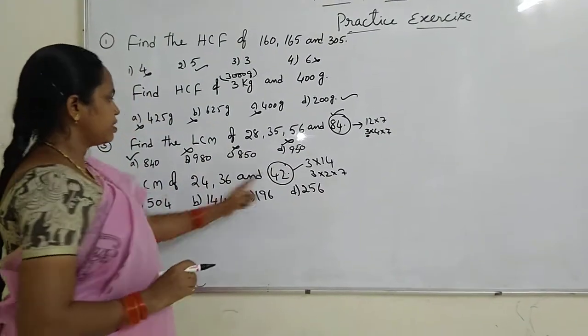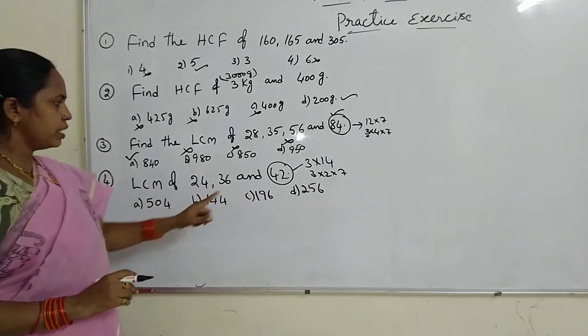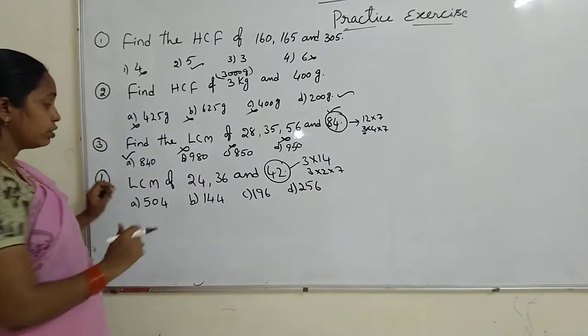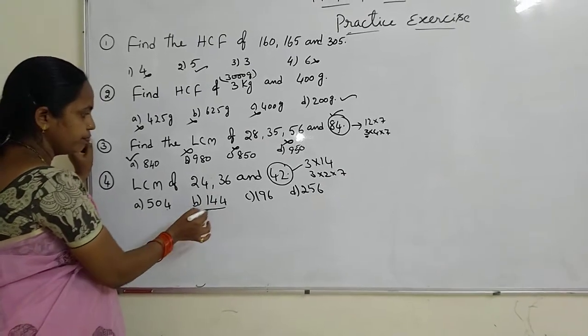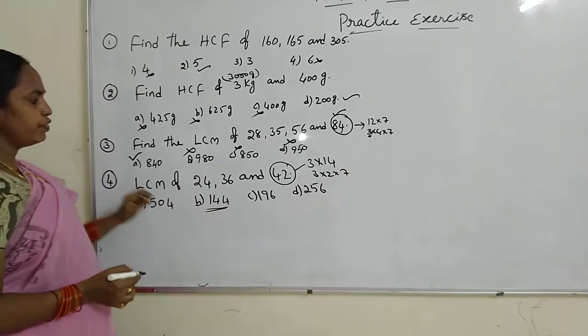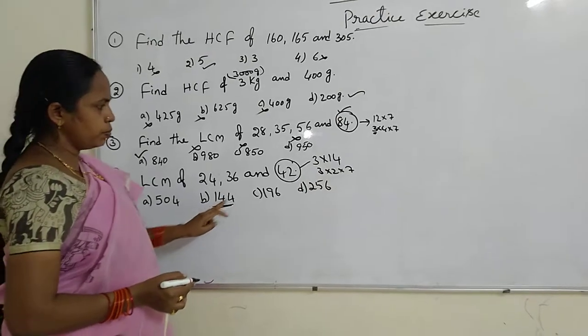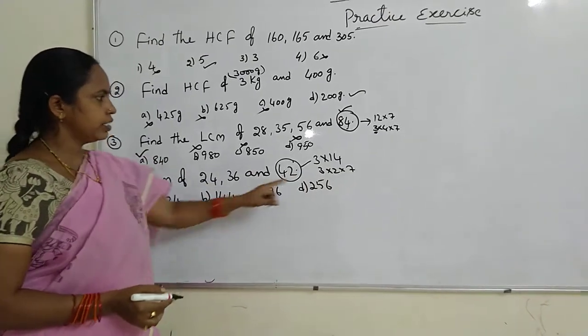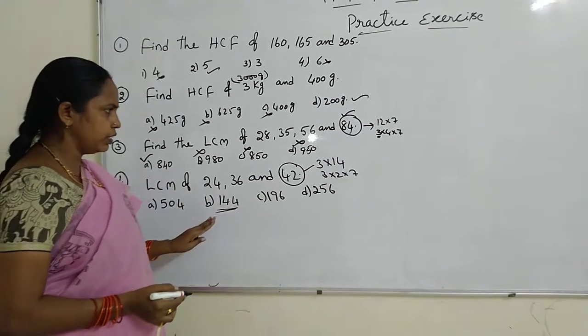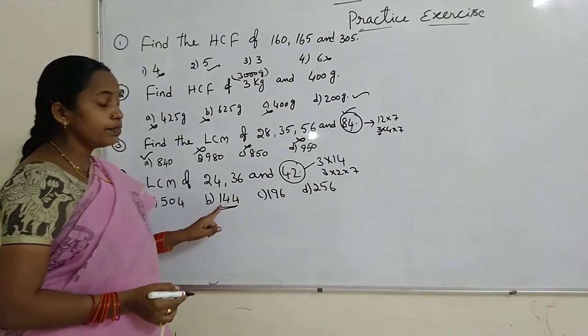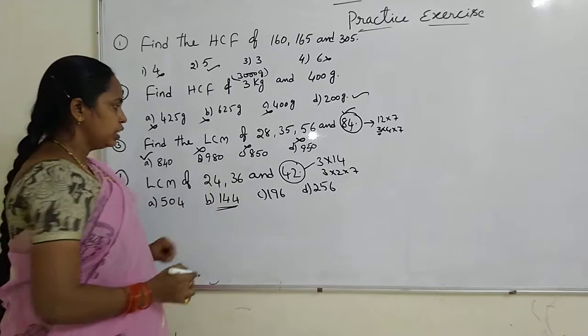So in these numbers, least common multiple. So here the least number is 144. 144 is divisible by 3. Is divisible by 2, last digit 4. So it is also divisible by 2. But it is not divisible by 7. So this is not our answer.